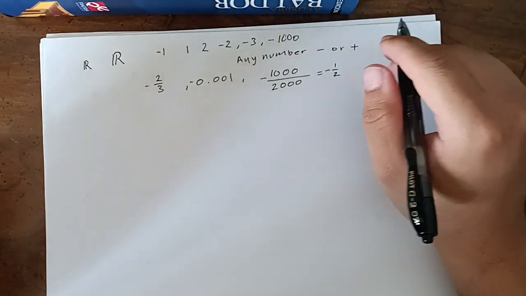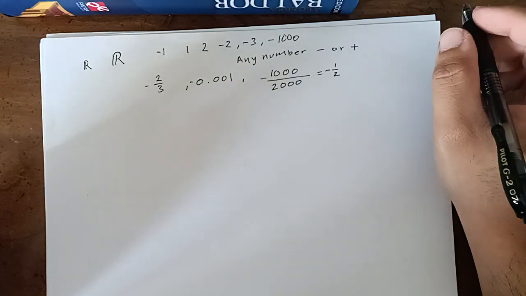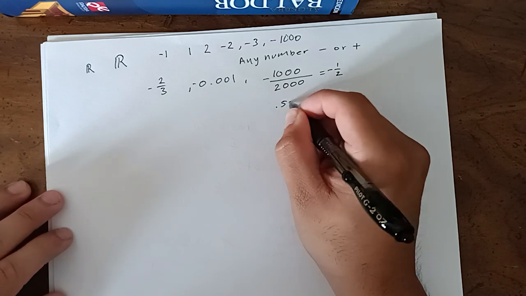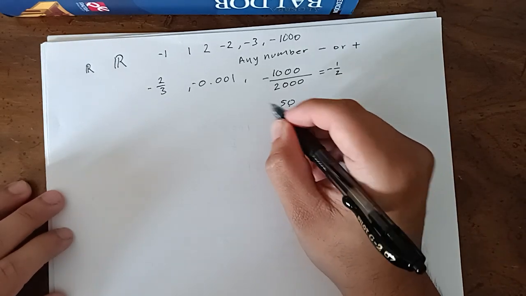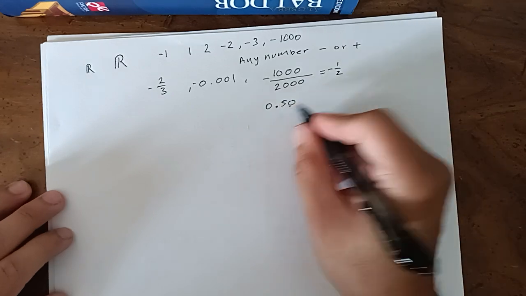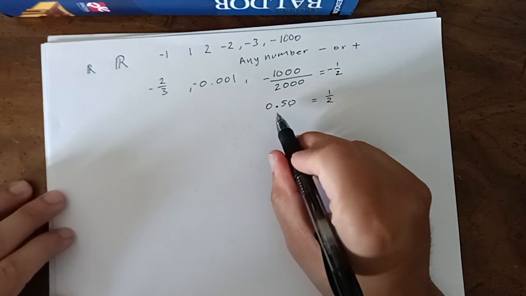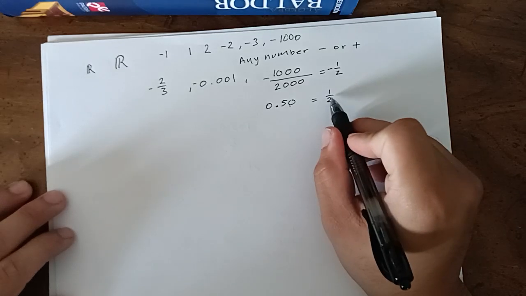Pretty much any number can be a rational number if it can be written in fraction form. So for example, 0.50, you can write this decimal as a fraction. As long as a decimal can be written as a fraction.